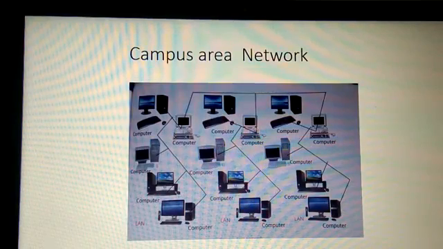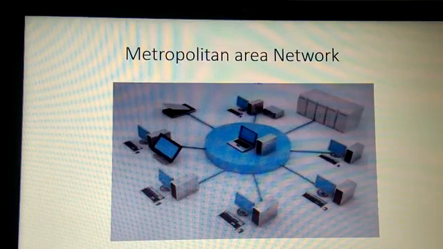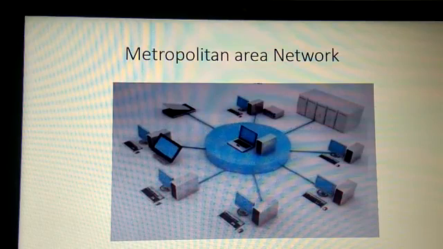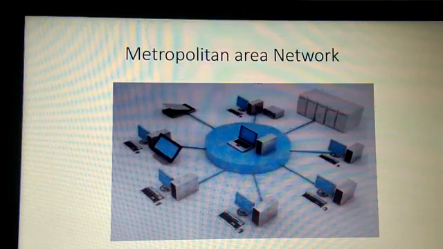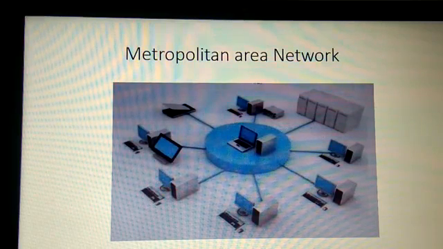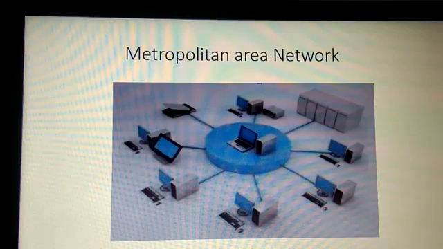Next is metropolitan area network. Here one or more networks of all the metro cities like Delhi, Mumbai, Kolkata, Chennai are connected to each other by means of networking, which is known as metropolitan area network. It is limited to a particular city and connects the computers within that area. That is why we have this name MAN.